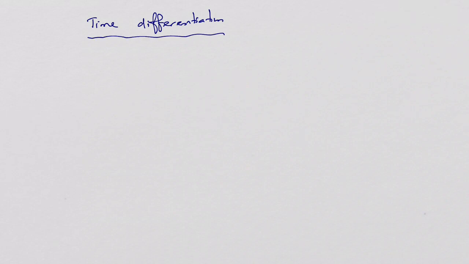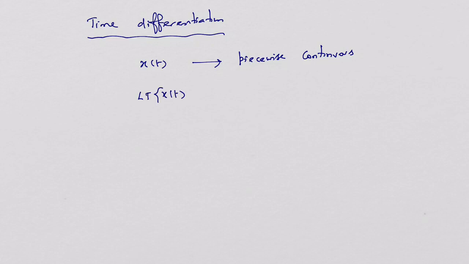Let's see what can be done for time differentiation. The time differentiation property states that if a causal signal is piecewise continuous, two assumptions we have made: x(t) is causal and it is piecewise continuous, right? The Laplace transform of x(t) is equal to X(s). Then